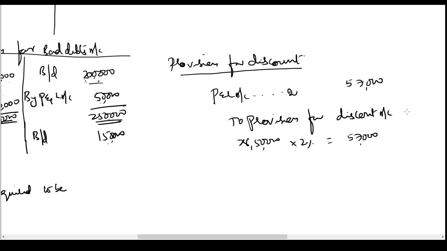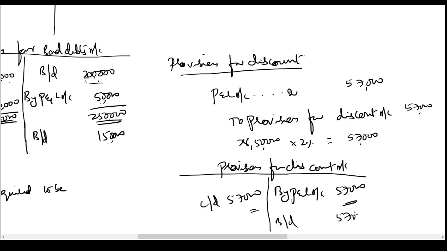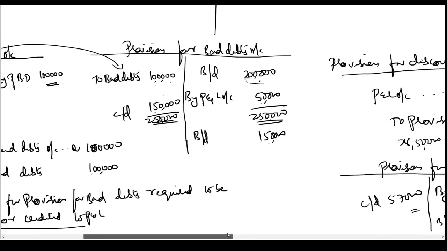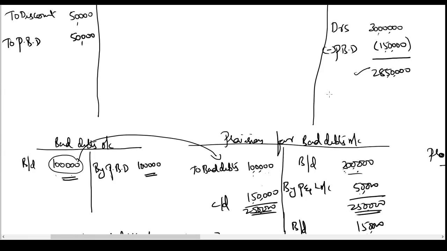Now because of this entry, a new account will be opened. Provision for discount account. It will be credited by P&L account 57,000. It will show a credit balance of 57,000. Where will it be shown? It will be shown as a subtraction from debtors.